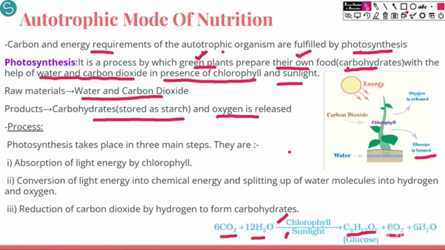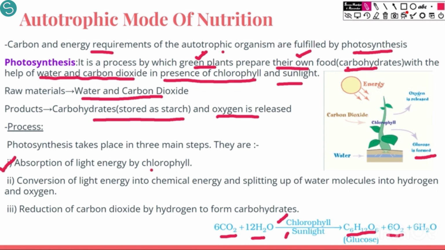Now, how is photosynthesis occurring? What is actually happening in photosynthesis? There are three main steps which need to be kept in mind. So, these three steps are: first step is the absorption of light energy by chlorophyll.